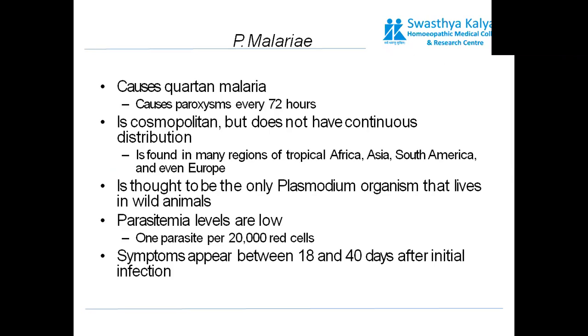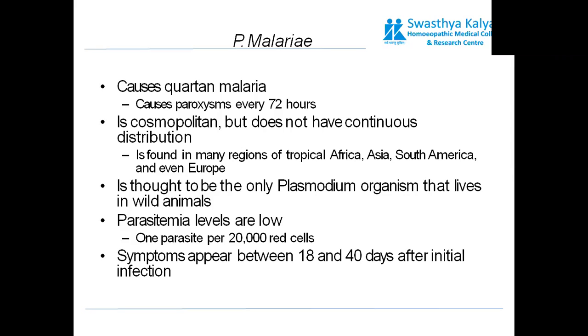Next comes Plasmodium malariae. The type of fever caused is quartan malaria, which causes paroxysms to return every 72 hours. It is cosmopolitan but does not have continuous distribution. It is found in many regions of tropical Africa, Asia, South America, and even Europe. It is thought to be the only Plasmodium organism that lives in wild animals.